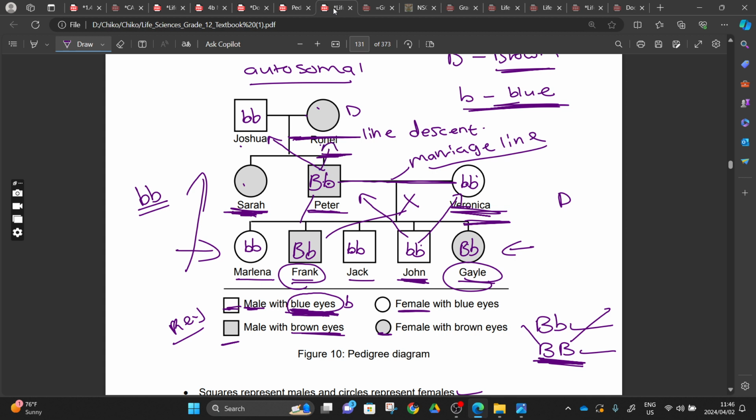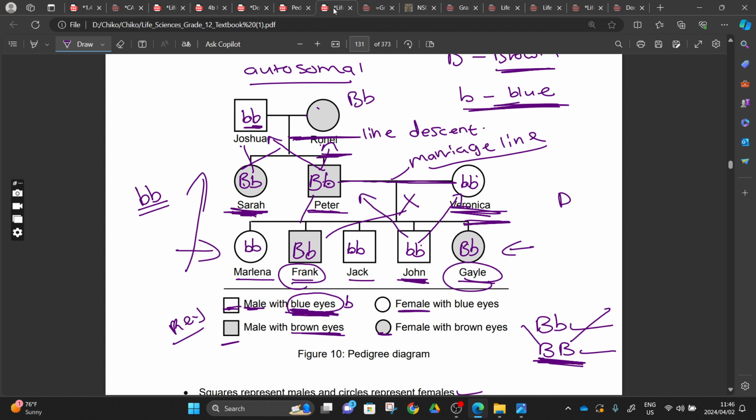And then here we have Sarah. It means that Sarah also got one capital letter B from Joshua and one capital letter B from the mother. Why are we saying this? Because she has to have one allele from the mother and one allele from the father, right? So when we come to Ronald, whatever Ronald is giving, she's giving capital letter B's. If, for example, Ronald was capital letter B and small letter b, will she be able to give her child both capital letter B's?